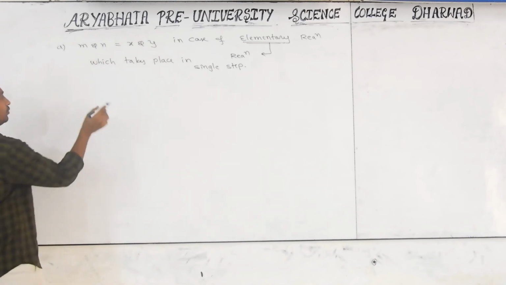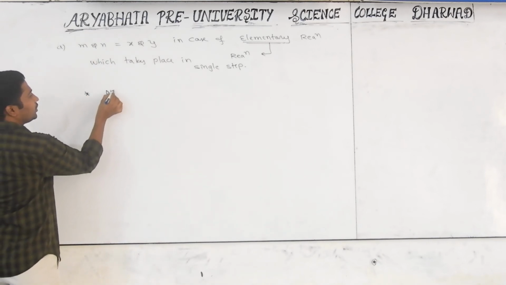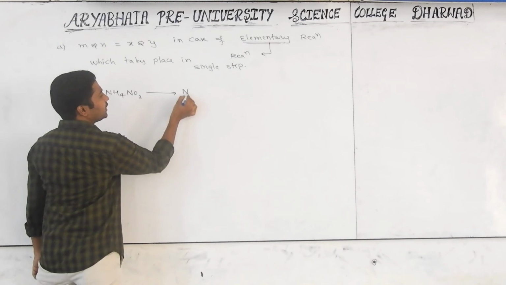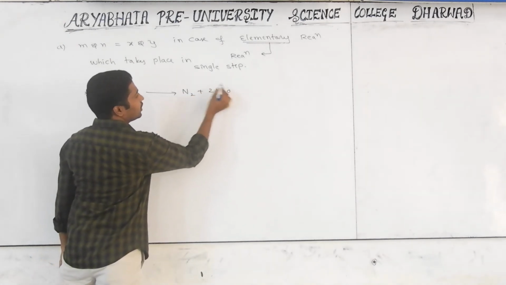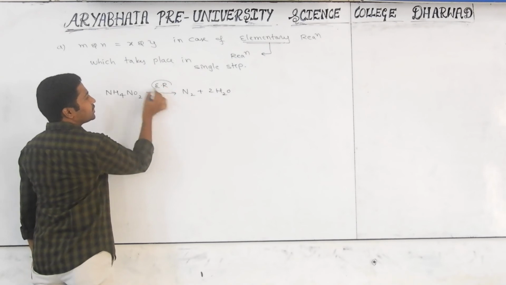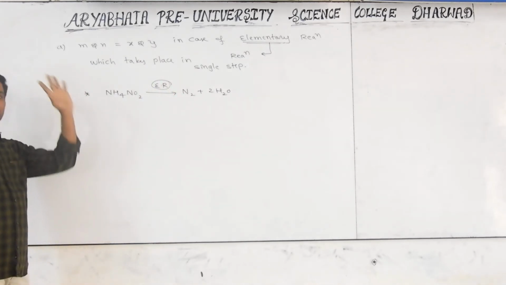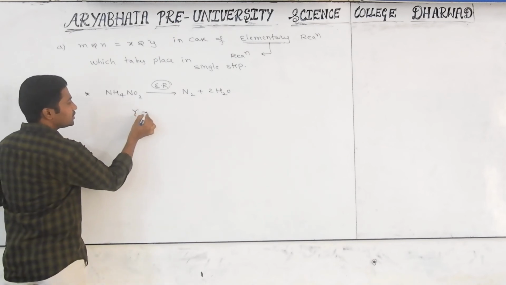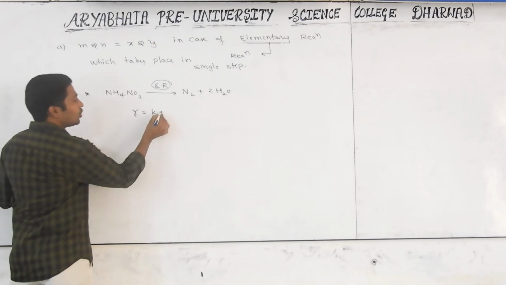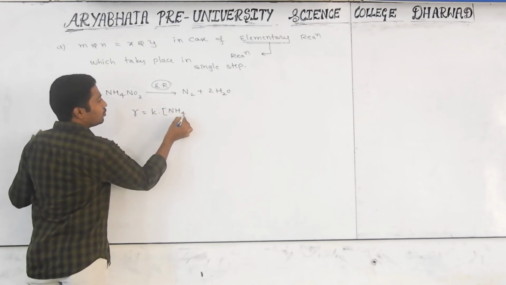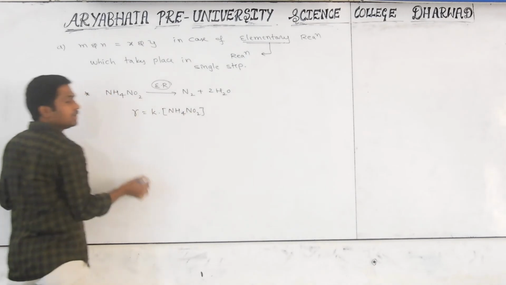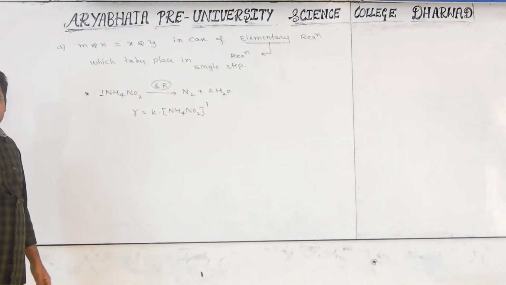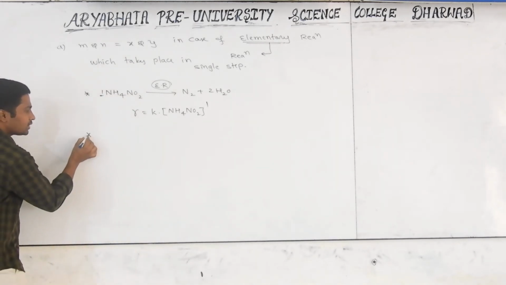Let me give you some examples. First one, I am writing ammonium nitrite converting into N2 plus 2H2O. I am telling it is an elementary reaction. No other steps, directly it converts into products. Then the rate equation is R equals K into the concentration of the reactant, ammonium nitrite. What I told, the coefficient will come as it is in the powers. No option for that.